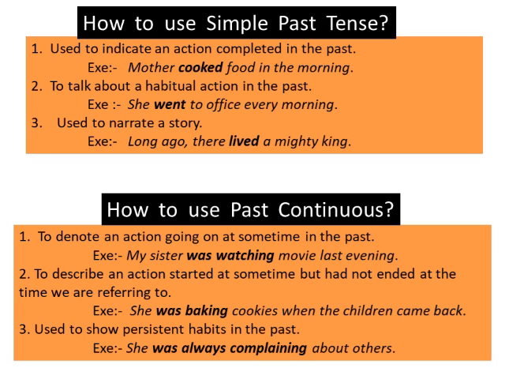So how to use it? It is used to denote an action going on at some time in the past. Going on. Continuous means always remember that the main root verb will have ing form with it. So, to denote an action going on at some time in the past. Example, my sister was watching movie last evening. So, you can see that action going on at some time in the past, last evening. So, that is past continuous.